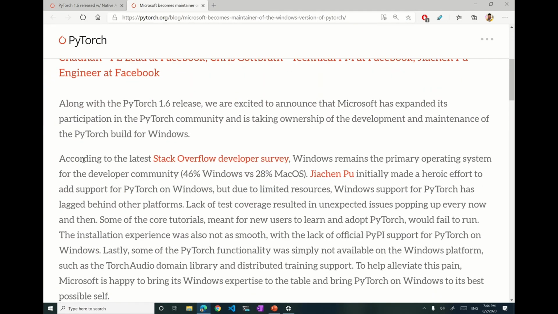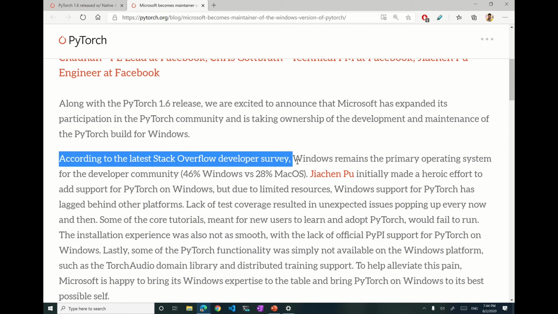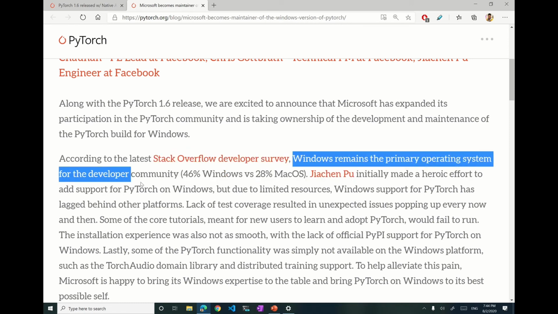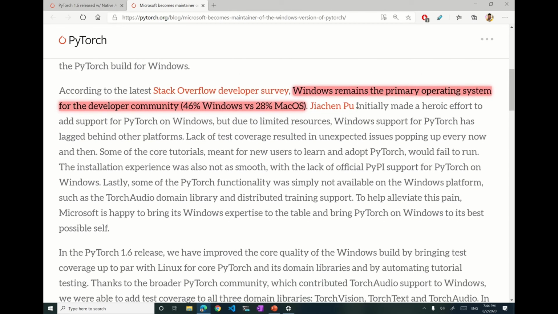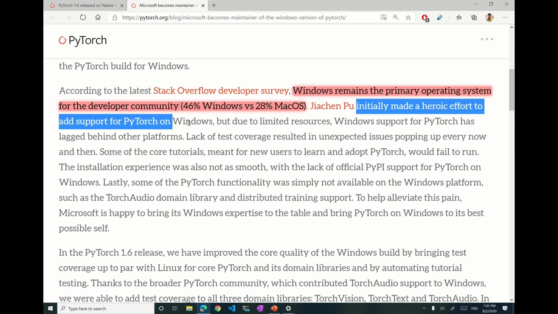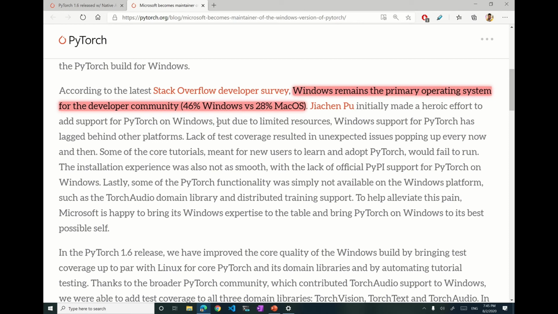According to the latest survey, Windows remains the primary operating system for the developer community. Okay, that's interesting. So Windows is the primary operating system: 28% is Mac OS, 46% is taken by Windows developers. And then this guy initially made a heroic effort to add support for PyTorch on Windows. Okay, so it was not Microsoft but Jiachen Pu who introduced Windows support for PyTorch.